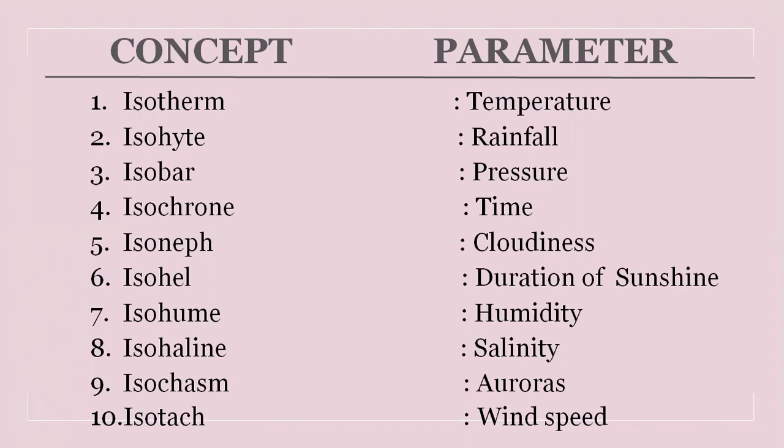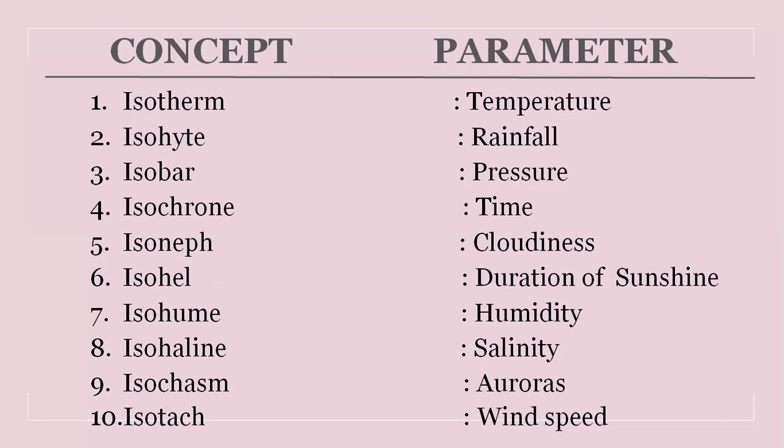Isochrone. This concept is related to time, a line on a diagram or a map connecting points relating to the same time or equal time. Fifth one is isoneph. This concept is related to cloudiness, a line on a weather map or a chart connecting points having the same amount of cloudiness.